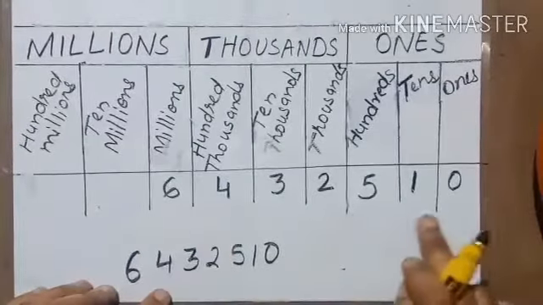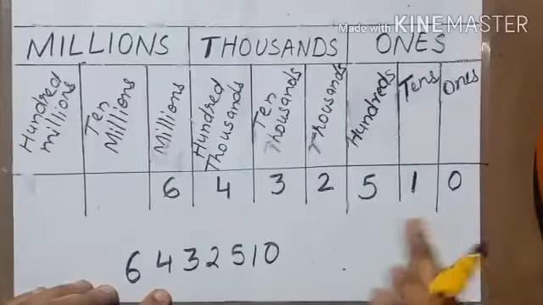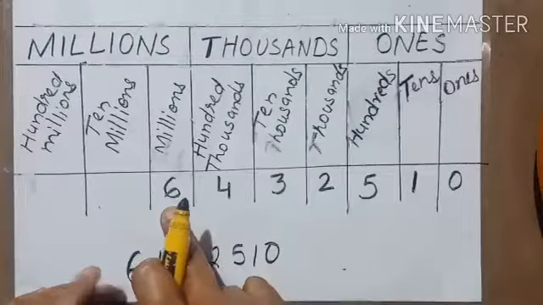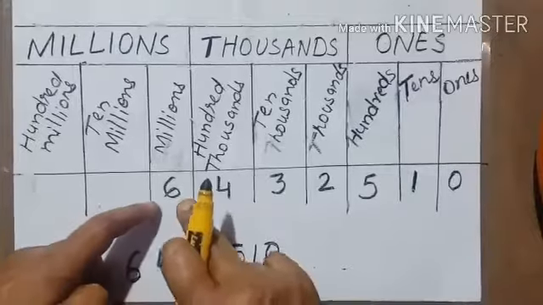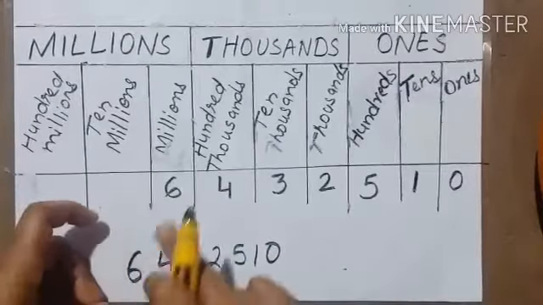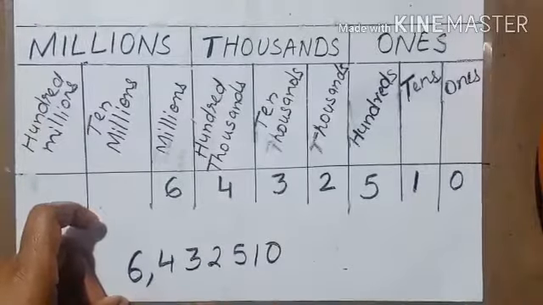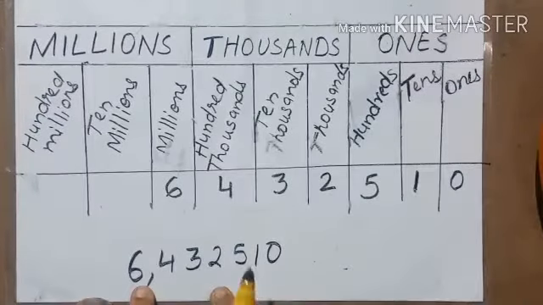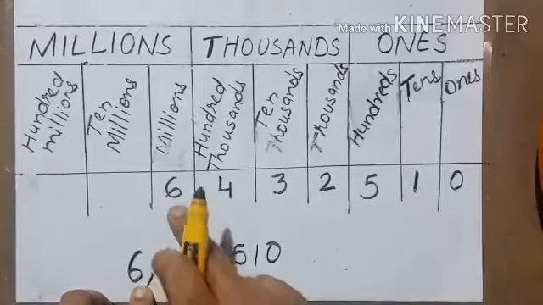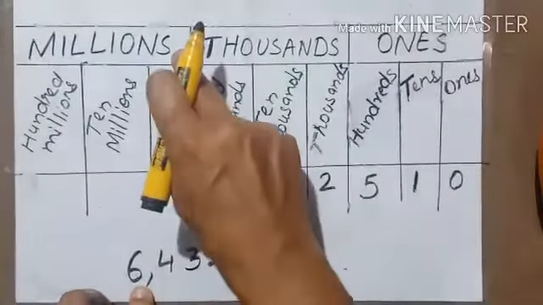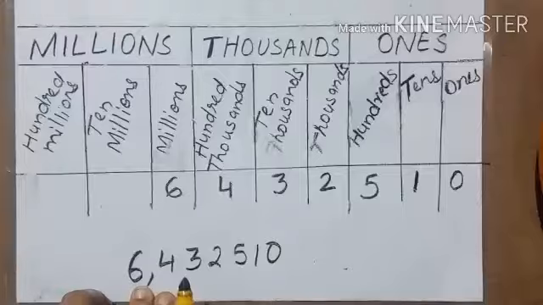Here we have only a 7-digit number. So we have to start from millions. 6 comes in the millions period. So after 6, which comes in the millions period, you have to put a comma.